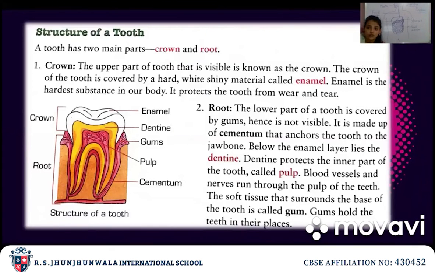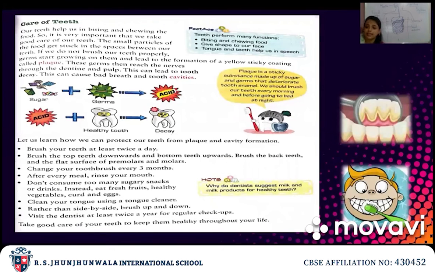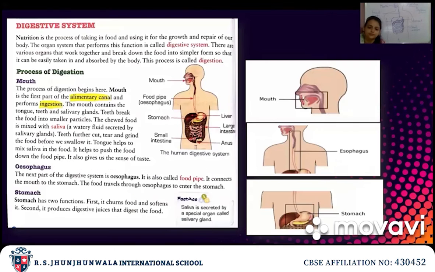Then we have studied the structure of teeth. The part that can be seen is the crown, and the part which cannot be seen is the root. Then we studied that we should take care of our teeth, we should brush properly, and rinse our mouth after every meal. Then we studied the digestive system, how we eat food and how it is digested by our body, right? The organs which take part are mouth, esophagus, stomach, liver, small intestine, large intestine and anus. Understood?